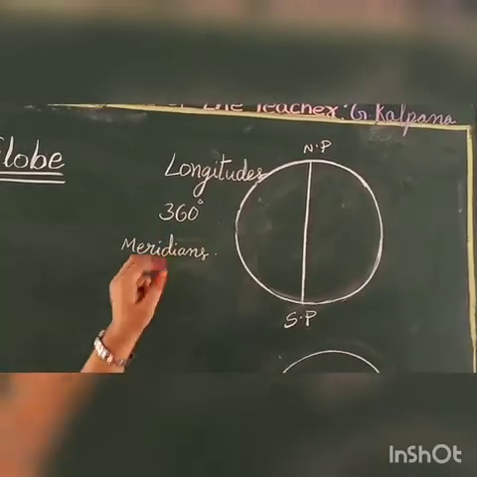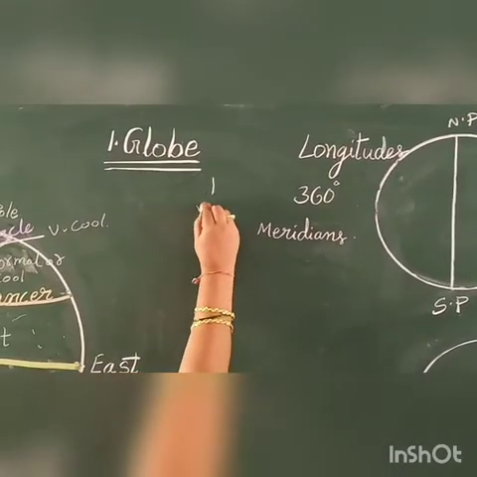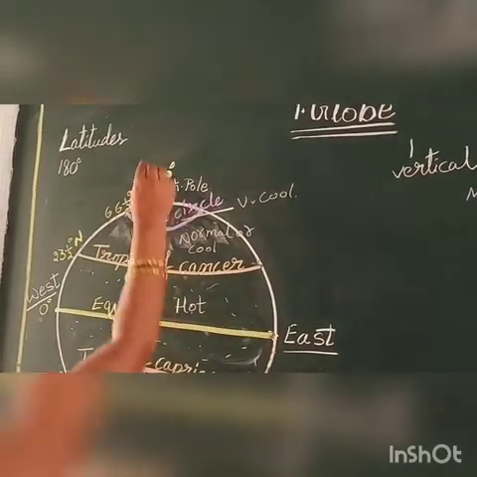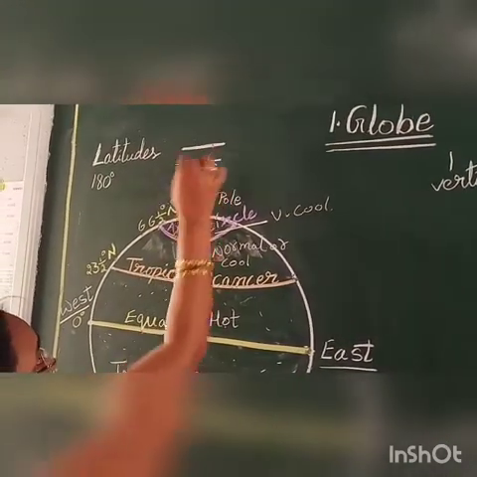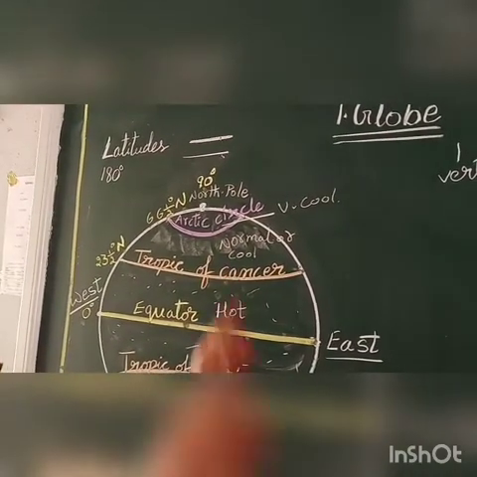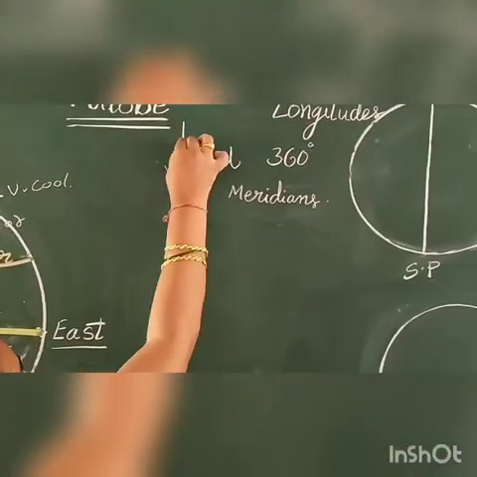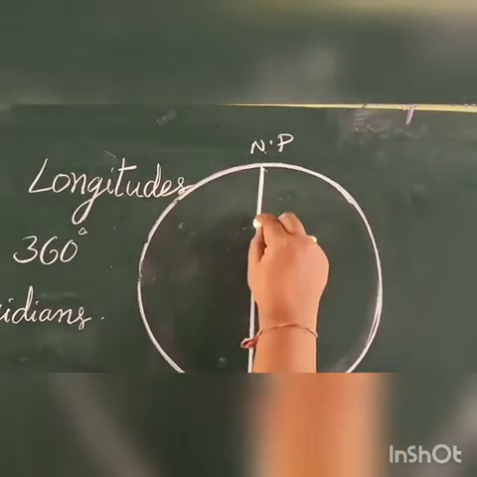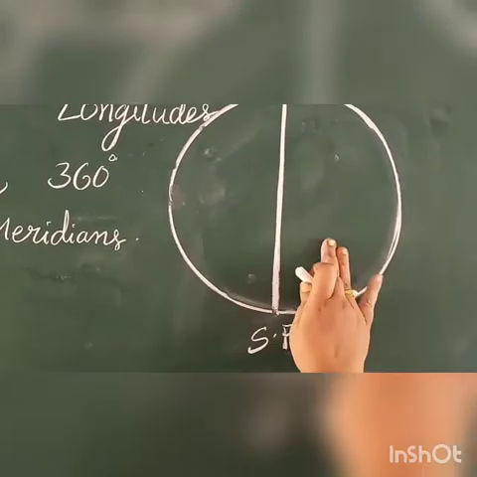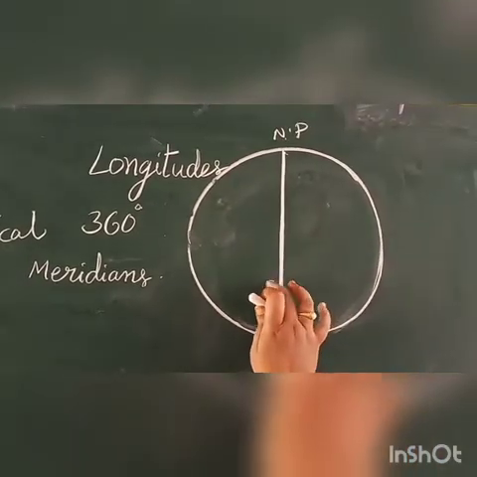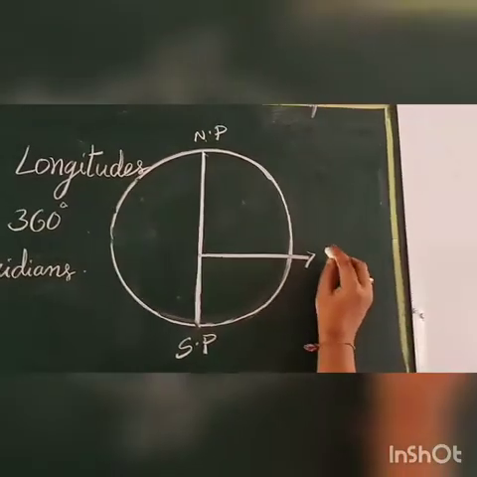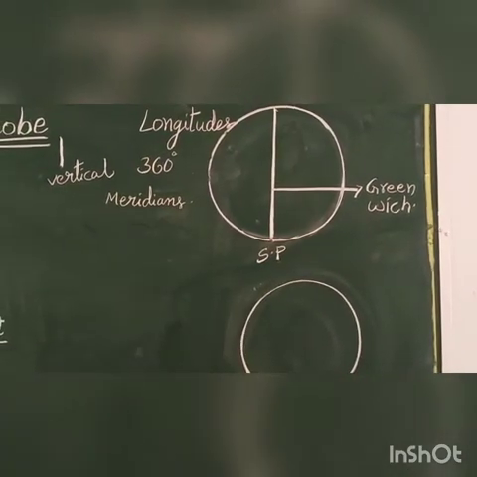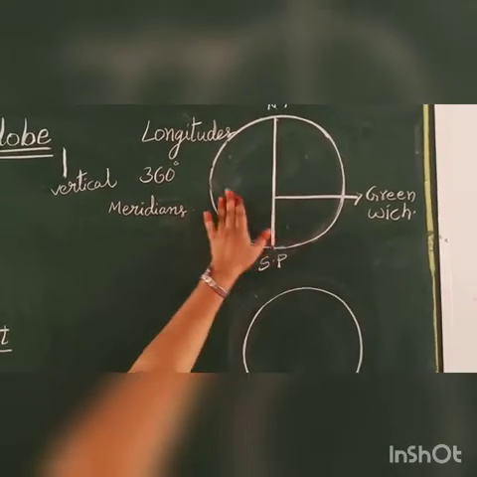longitudes name also, no? Longitudes means those are vertical lines. Here latitudes are parallel lines, no children? It is a parallel line and a horizontal line. Horizontal lines, and these lines are vertical lines. Okay, now you see here, from North Pole to South Pole, it is dividing the earth into 2 parts. This longitude, connecting from North Pole to South Pole. Okay children, it is dividing the earth into 2 parts now.